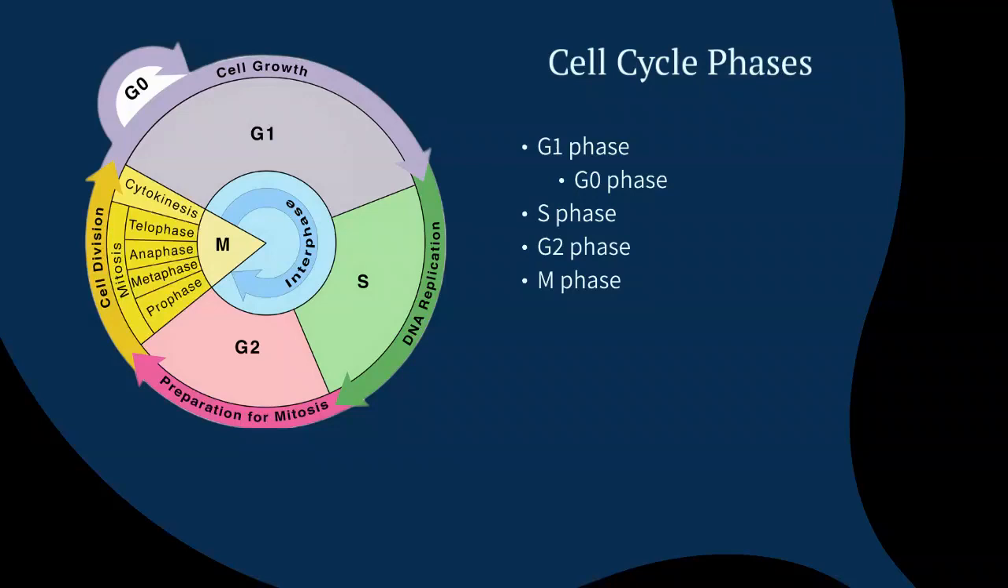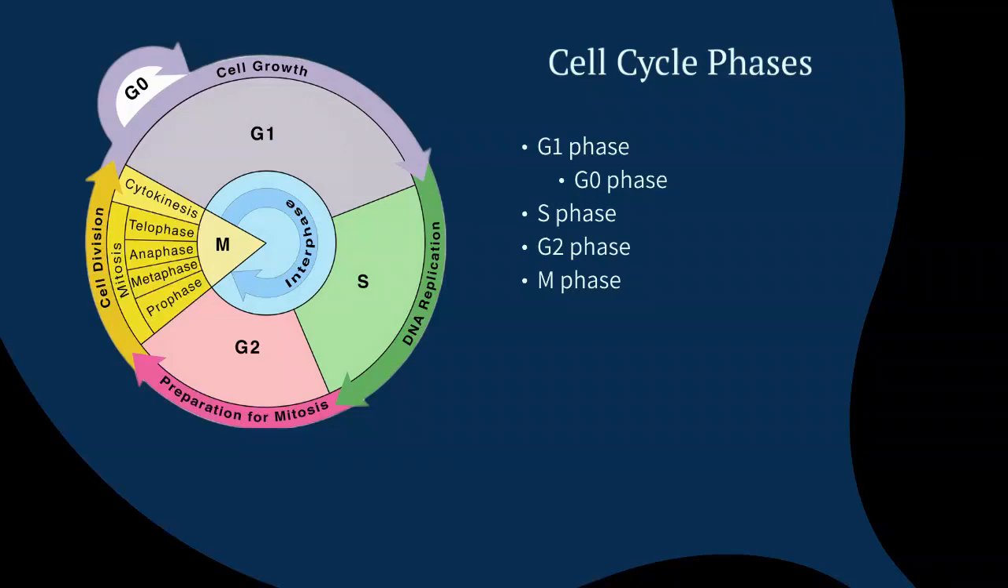Next is your G2 phase. This is also called the second gap phase. The cell grows more and makes proteins and organelles and begins to reorganize its contents in preparation for mitosis. The G2 phase ends when mitosis begins. G1, S, and G2 phases are all known as interphase.